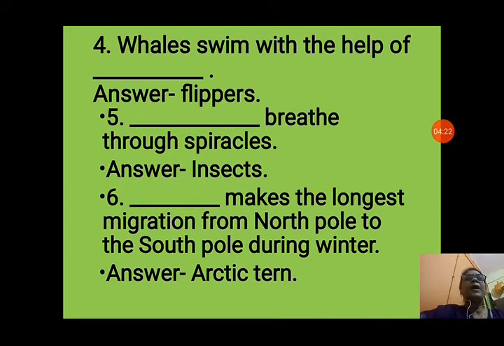Dash breathe through spiracles. We know that insects breathe through spiracles. Those are the holes in the side walls of their body. Through these holes, insects breathe. So we will write here insects. Question number 6. Dash makes the longest migration from North Pole to South Pole during winter. Arctic tern, the bird. We have seen in migration that the Arctic tern migrates from North Pole to South Pole.